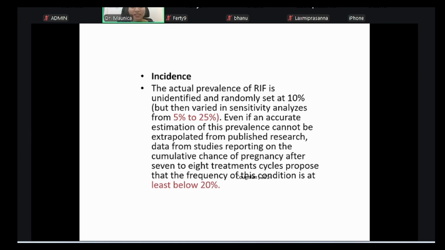Incidence. The incidence of recurrent implantation failure has been very vast across different studies. Different people quote different figures, but generally they say it is around 5 to 25% of the cycles. It is very variable.